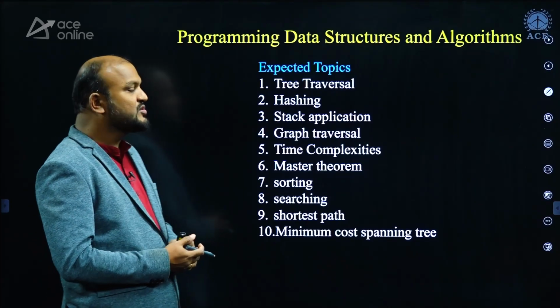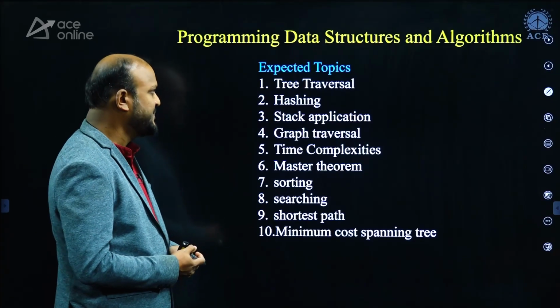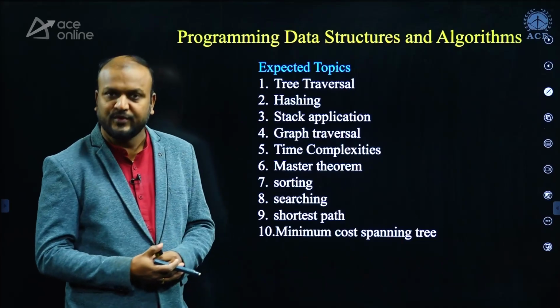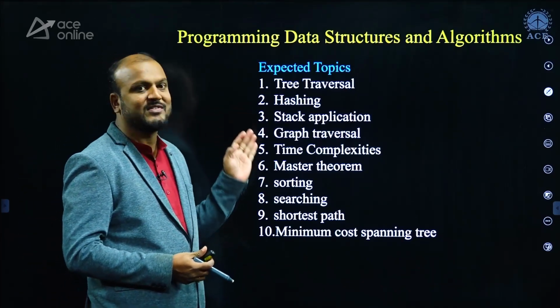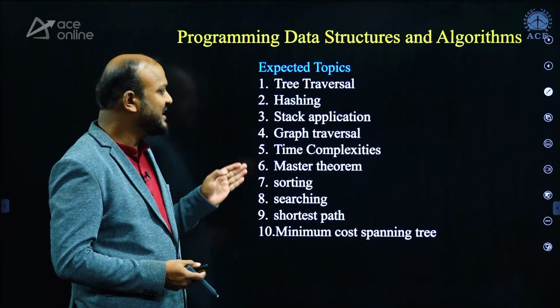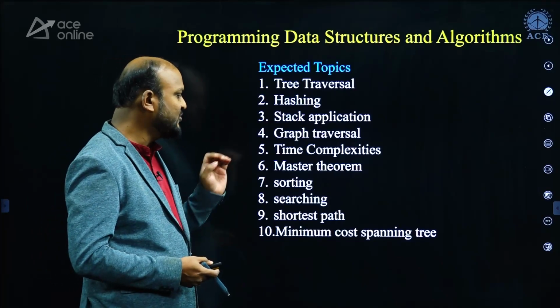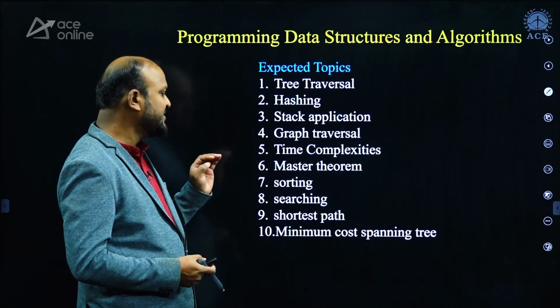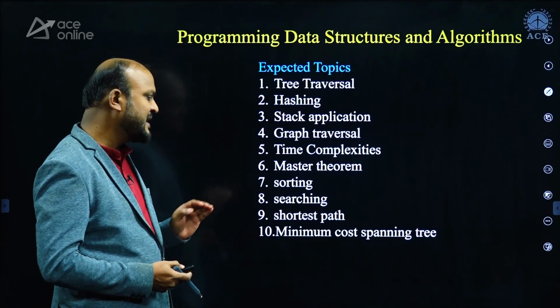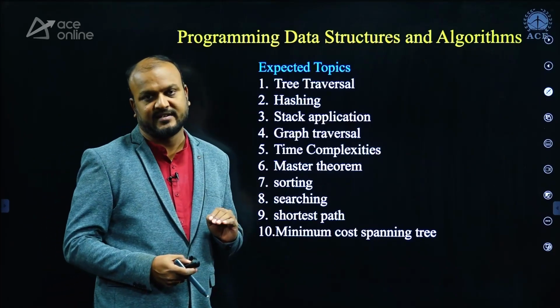And when it comes to PDA, the most expected topics from where you can expect questions are tree traversals, hashing, stack applications, graph traversal, time complexities, master theorem, sorting, searching, shortest path, minimum cost spanning trees.